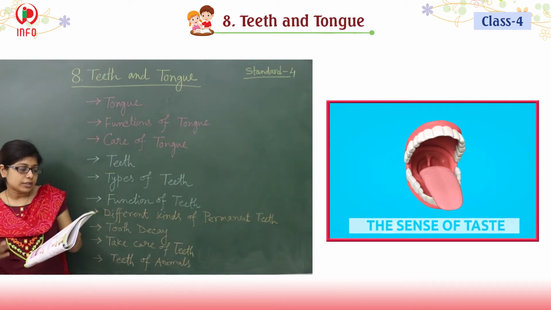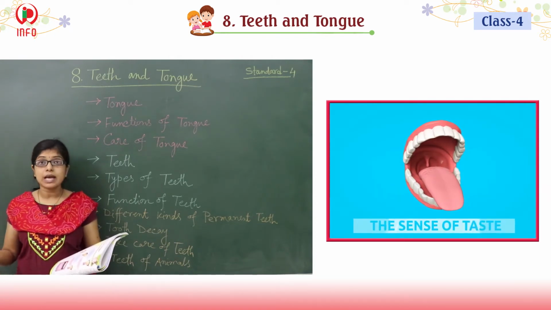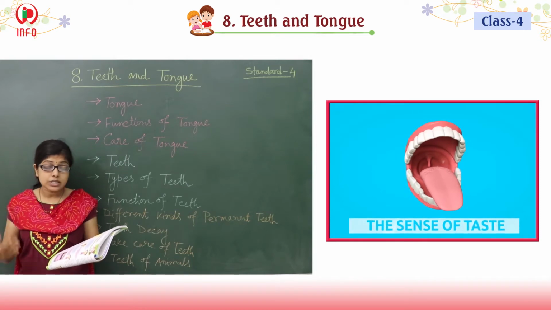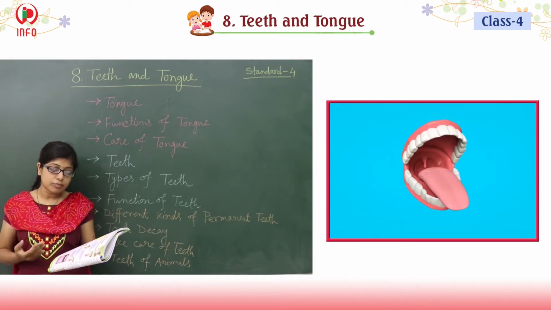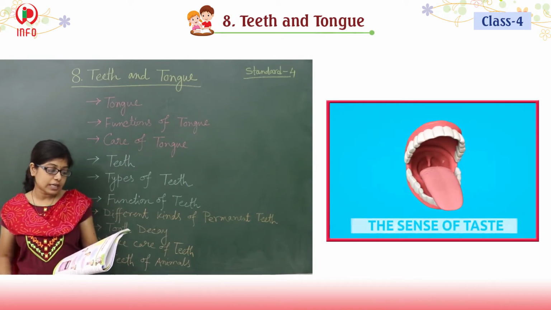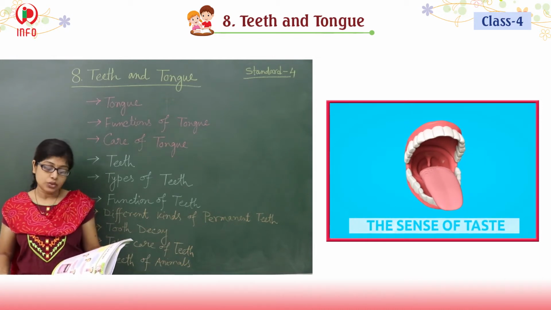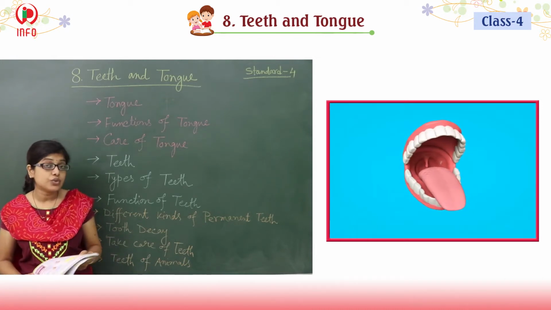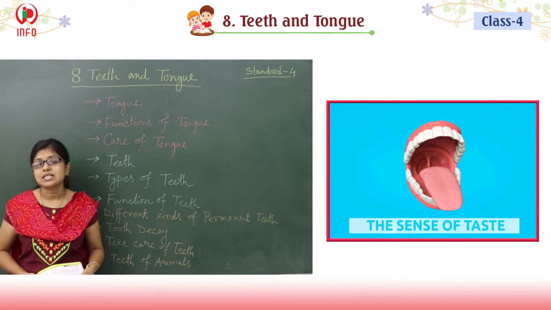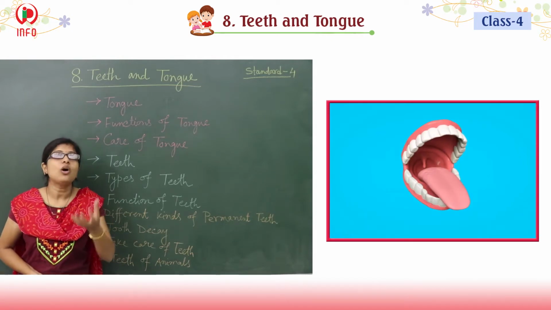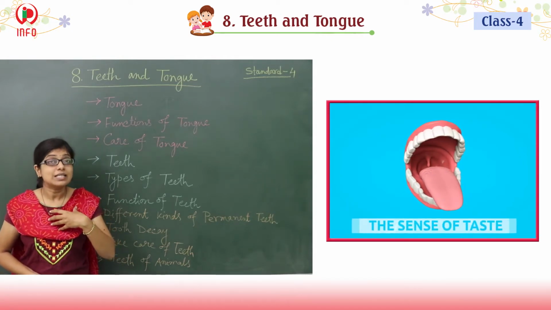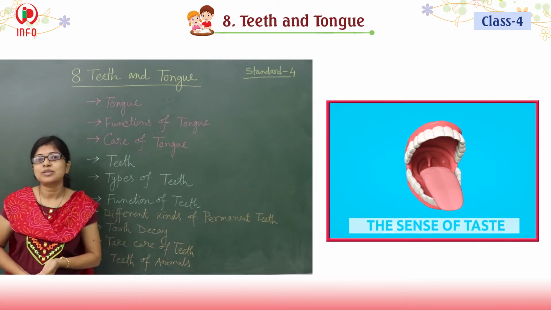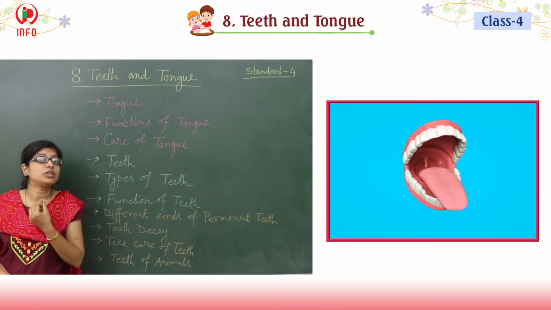So the tongue is a taste organ inside the mouth. It is attached firmly to the bottom of the mouth, so you can never swallow your tongue even if you try. Is it possible? No, it is not possible because it is attached to your mouth.